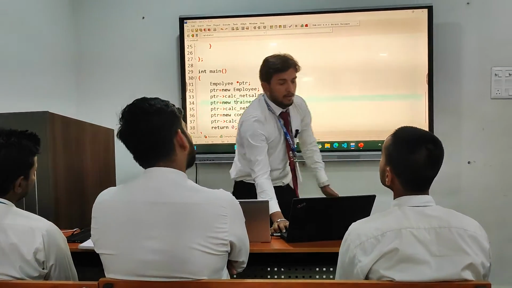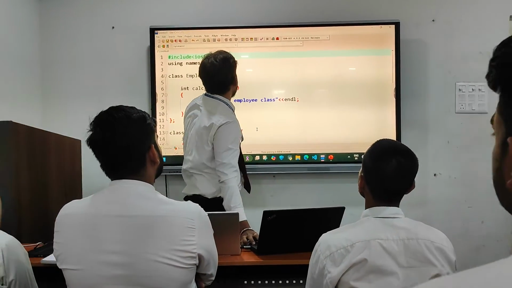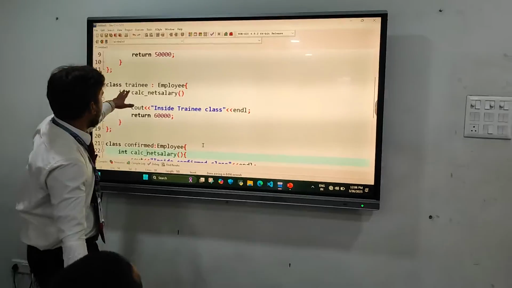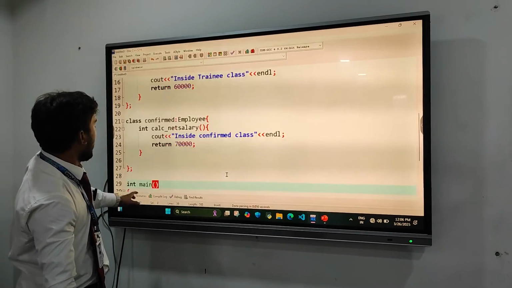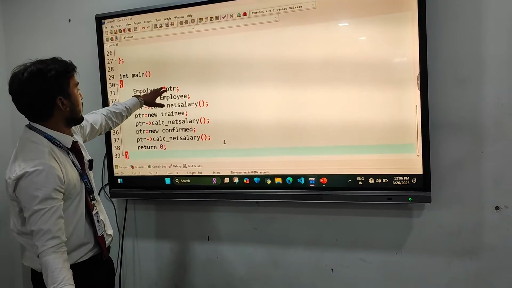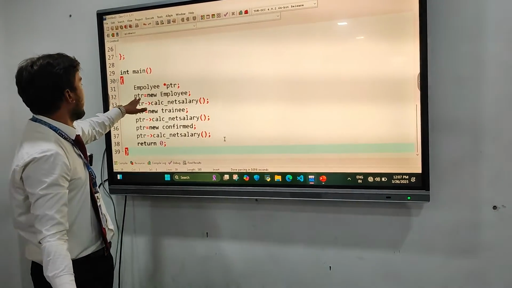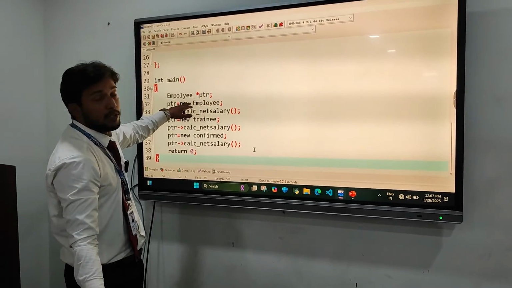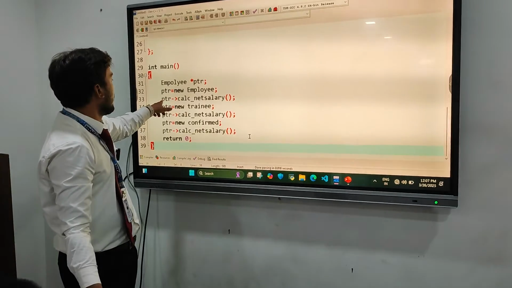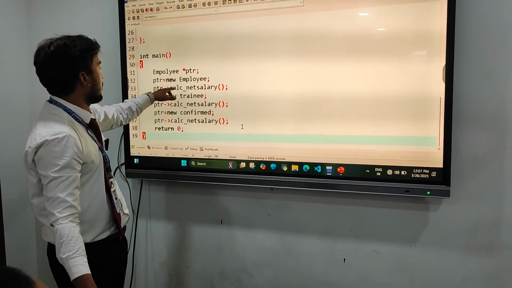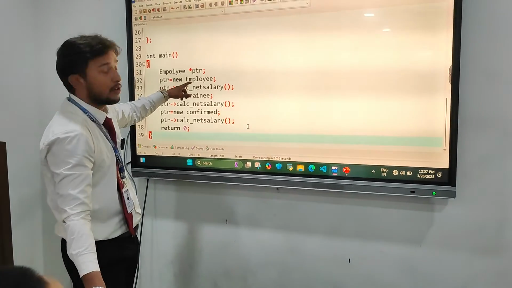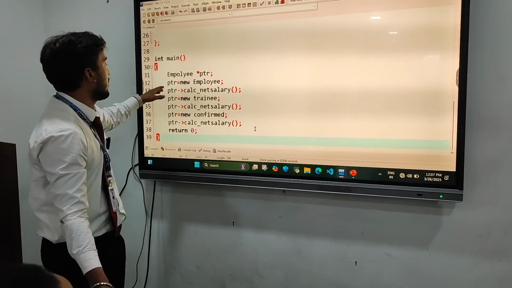Alright, so our program is ready. So here is the program: the parent class and two child classes, the trainee class and confirmed class. Inside main we have declared an employee type pointer, and we have assigned the value with the help of the new keyword. This is used for the runtime. Here we call the function through the pointer, inside the employee class. So it is going to show the value for the employee class, what is inside the employee class.